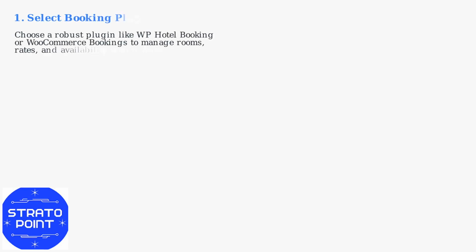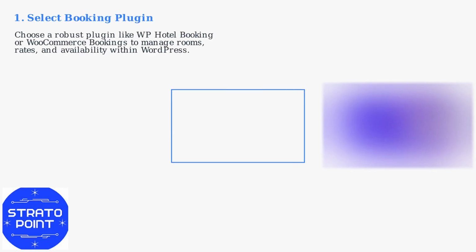To build a hotel booking website with WordPress, start by selecting a robust booking plugin like WP Hotel Booking or WooCommerce Bookings. These plugins allow you to manage room types, rates, and availability directly within WordPress.